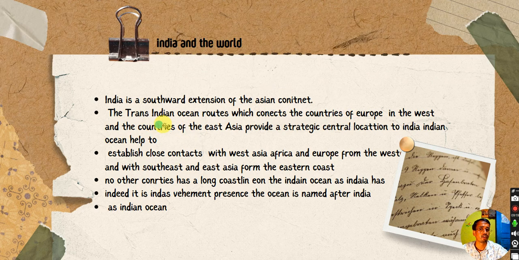The Trans-Indian Ocean routes which connect the countries of Europe and the West with the countries of East Asia provide a strategic location, because India established its contact with West Africa, Europe, and Southeast and East Asia, right? So you can see India is strategically an important location due to its vast presence on the ocean. The ocean is named after India as the Indian Ocean.